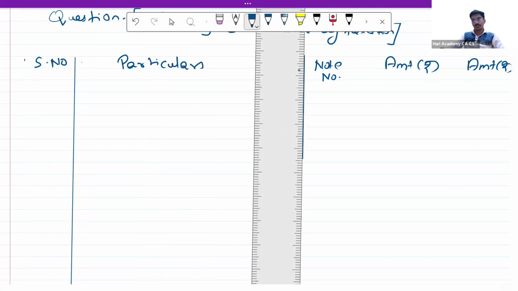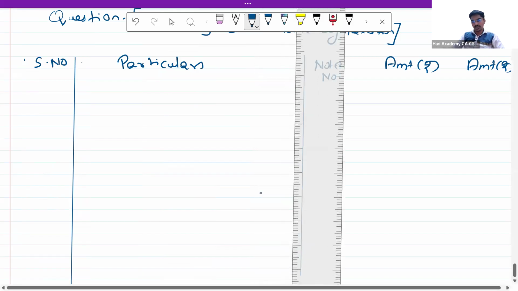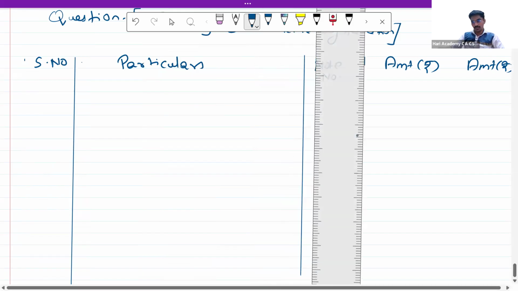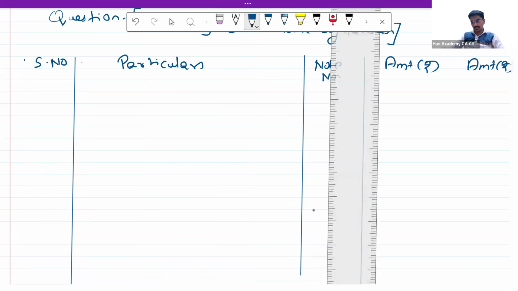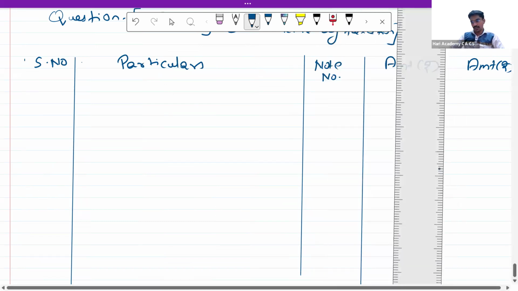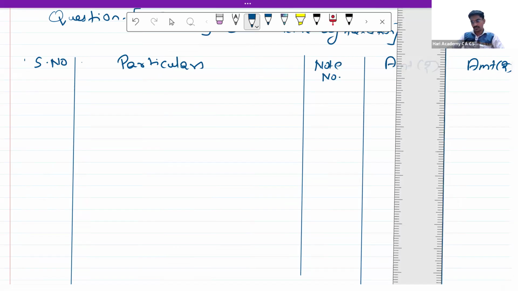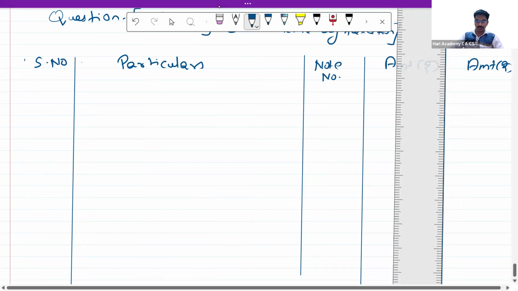Serial number, particulars, note number, amount in rupees, and amount in rupees. Okay, first is serial number 1.